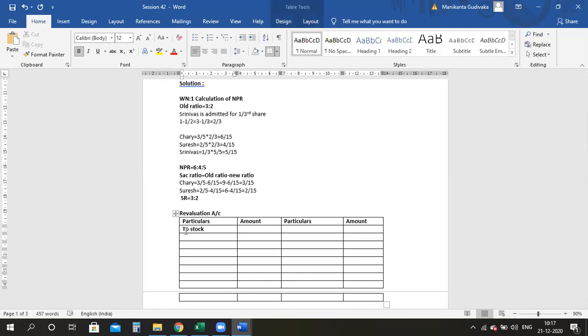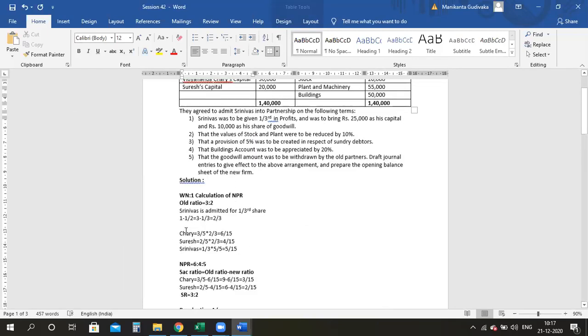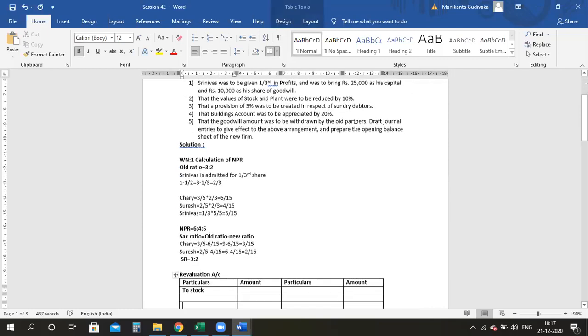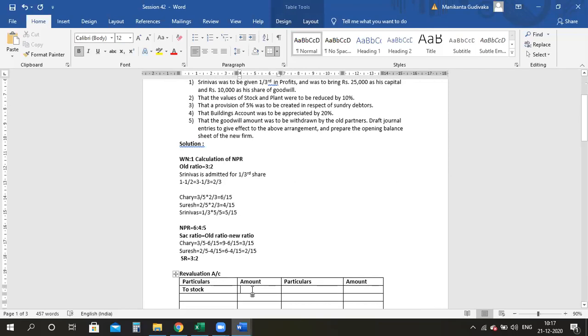Now stock has been reduced by 10%. So the value of stock is how much? 20,000. 20,000 into 10% gives you 2,000 amount. Yes or no? So only the reduced figure I am taking.